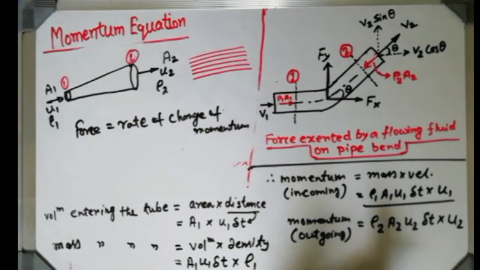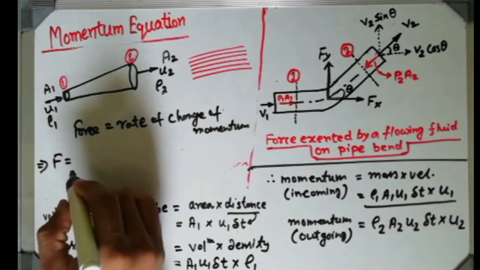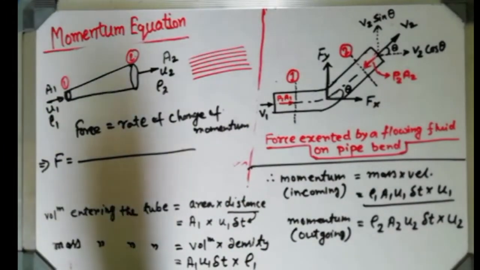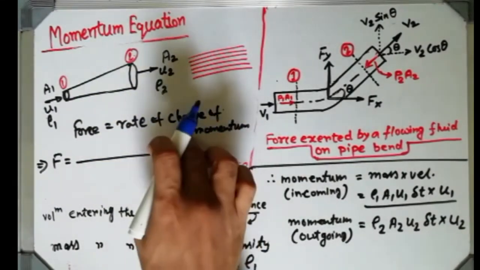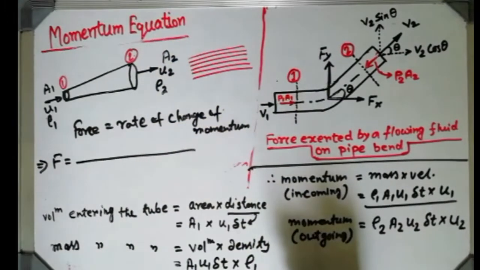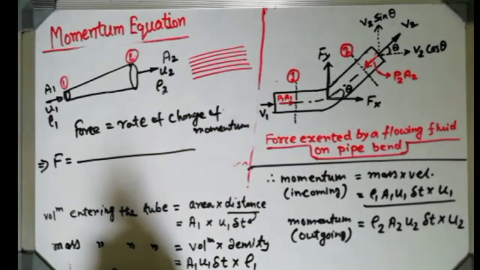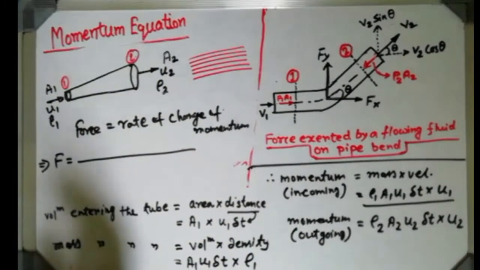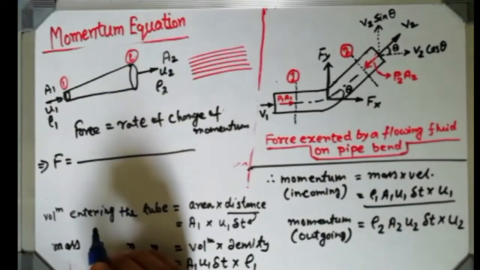Now momentum we already have, so I can express this equation of Newton's law in this kind of expression. One thing should always be remembered from now on: while you are asking for the change of anything, it may be change of temperature, change of velocity, or change of momentum, change should always be considered as final minus initial. Mind it clearly from now on. So final momentum minus initial momentum we should consider.